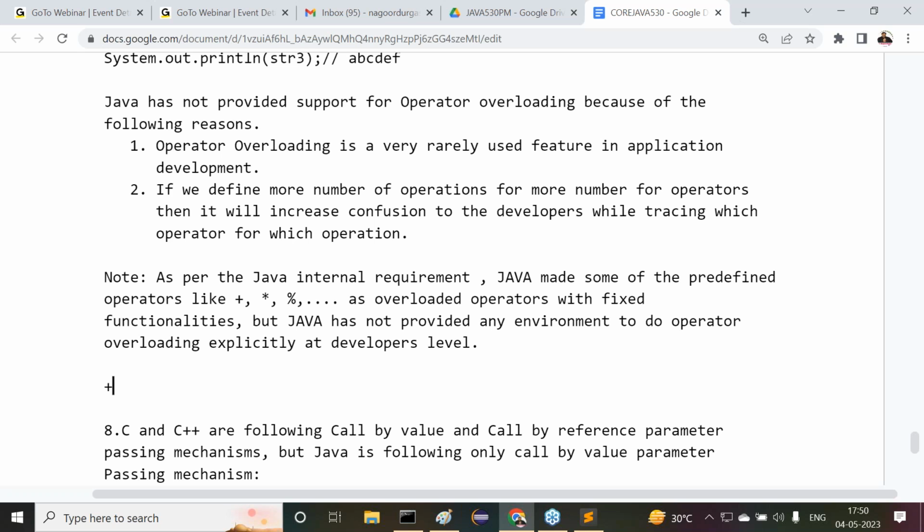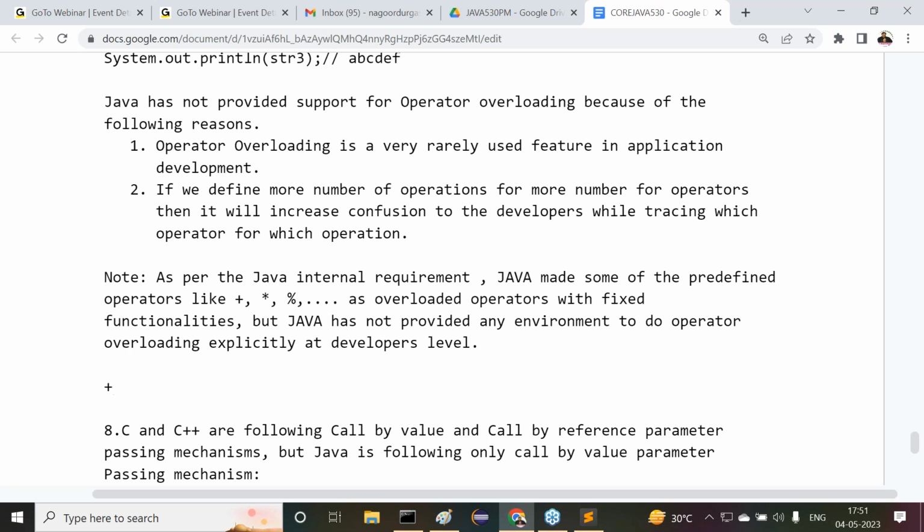But whatever operator overloading is required by Java has been defined already over the predefined operators. Required operator overloading was defined by Java for the predefined operators, but Java has not provided any option for the developers to perform operator overloading explicitly. Yes, sir. All of you are getting it or not? What I'm telling you now. If you're not giving any response, can I give one more explanation now?